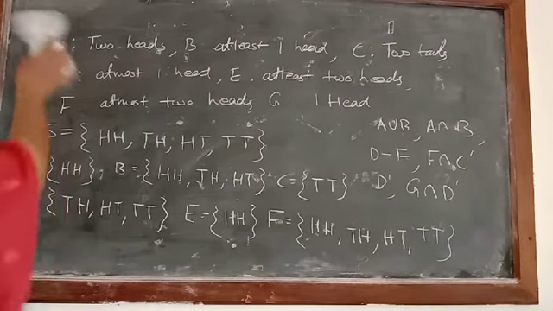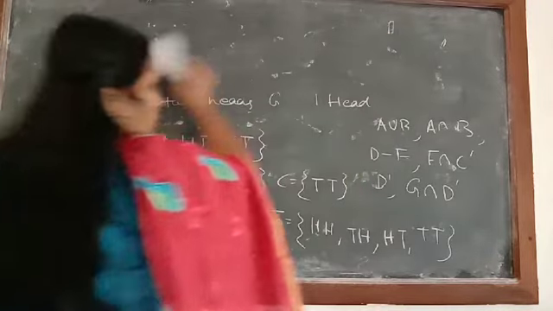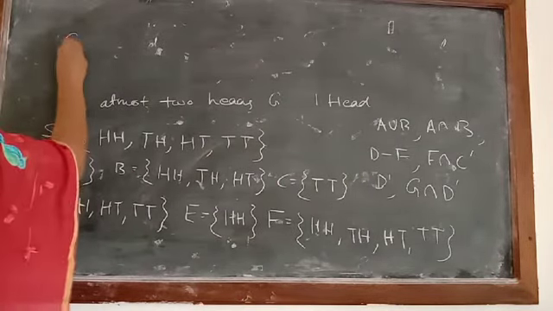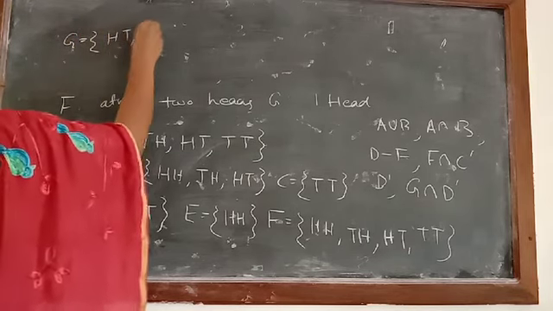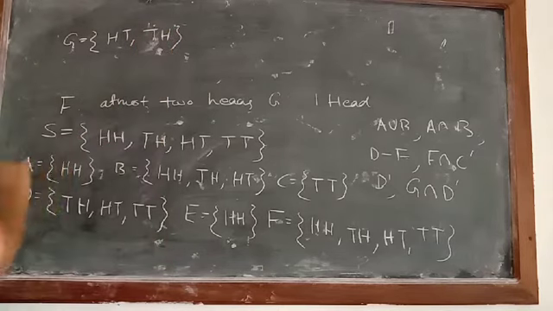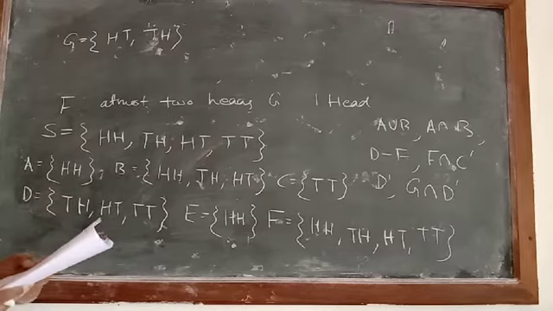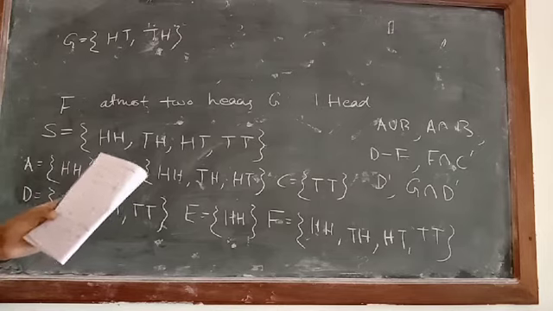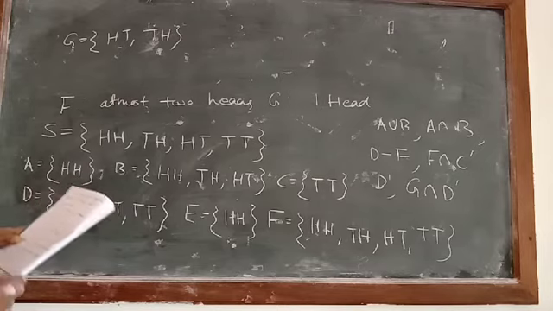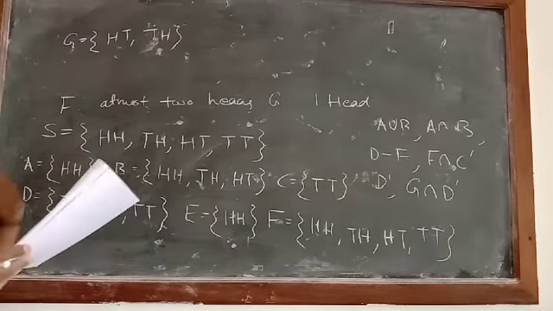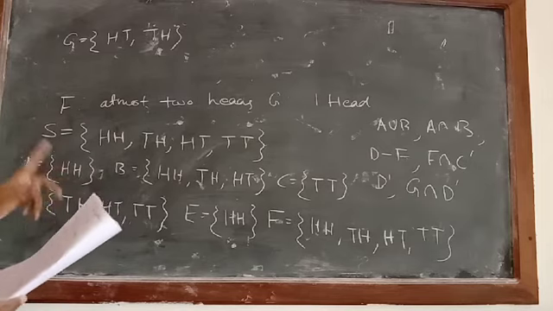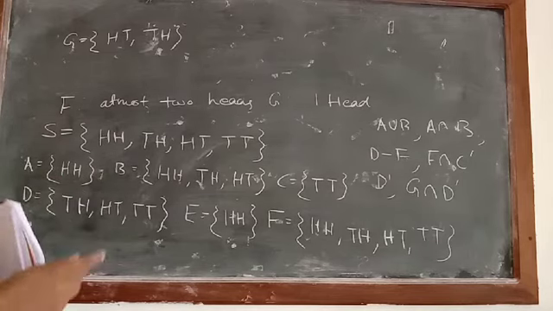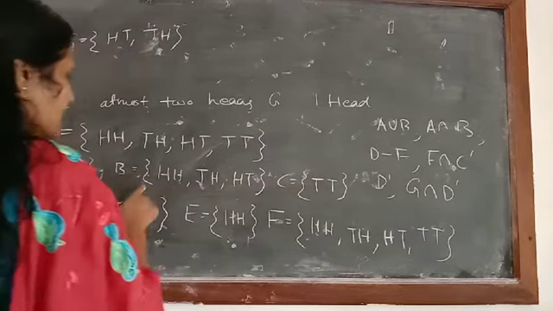Then G is written, 1 head. So here I can write down the set G. You have to write down only those elements in which 1 head is there. So either HT will come or TH will come. So we wrote all the elements there. Now we can check the questions. What is the first question written? Are B and C mutually exclusive? First you have to check the meaning of mutually exclusive. Mutually exclusive means if their intersection is empty, then we can say they are mutually exclusive. So just to check here, this is B and this is C.